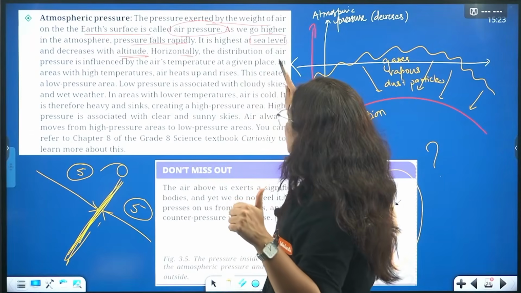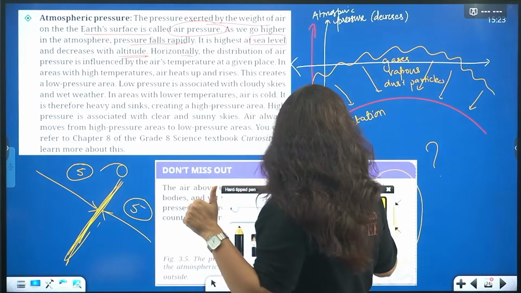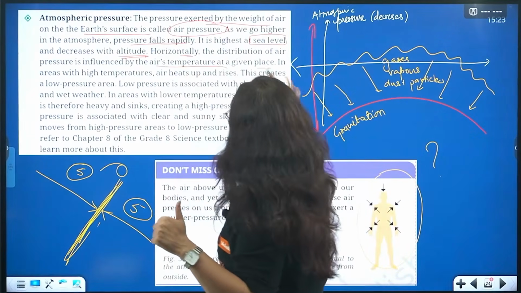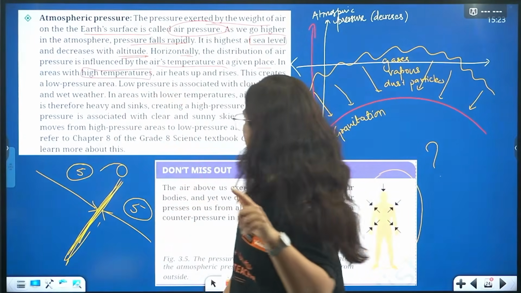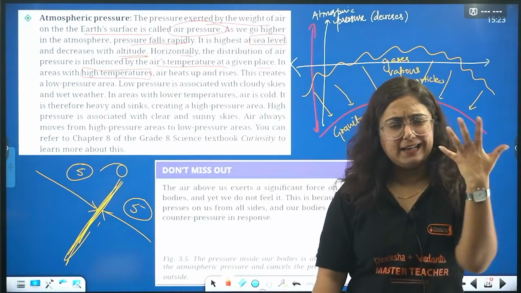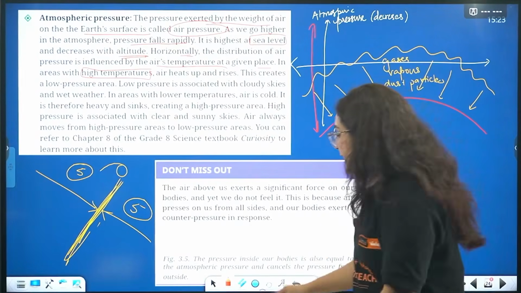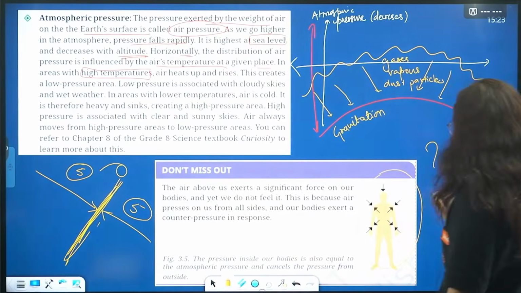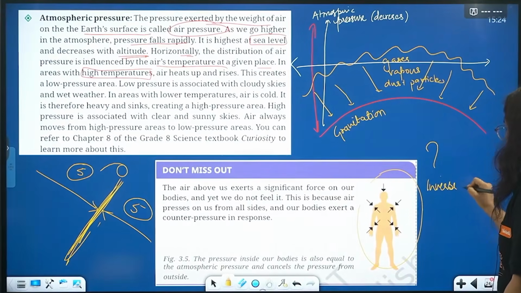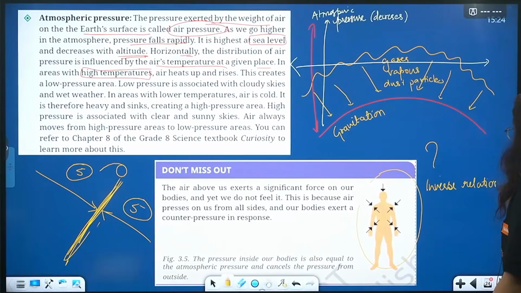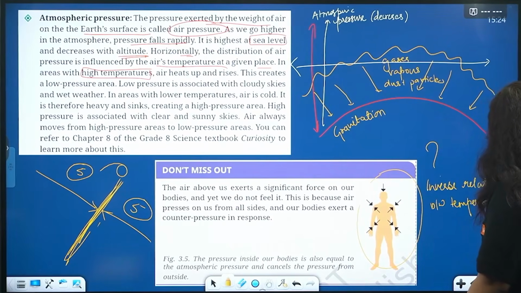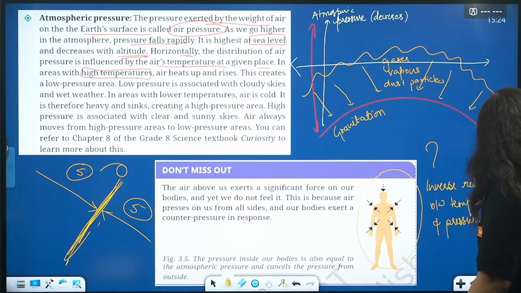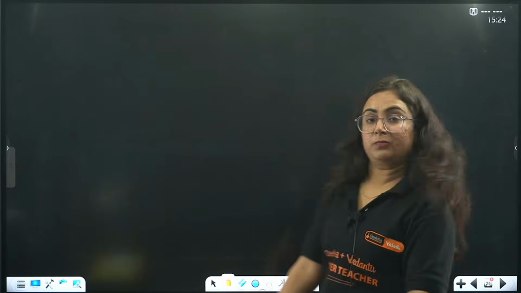The distribution is affected by the temperature of a given place. The areas which have high temperature will have low pressure. And how is that possible? There is an inverse relationship between temperature and pressure.